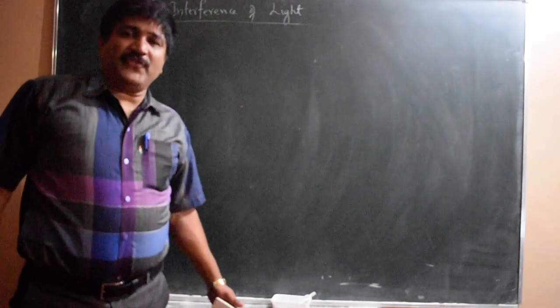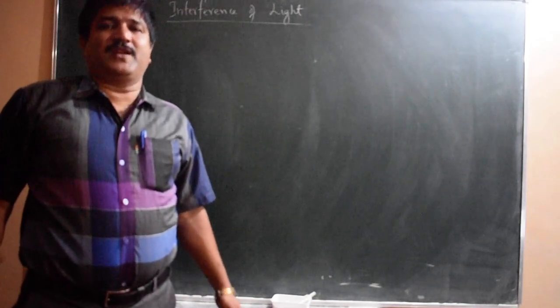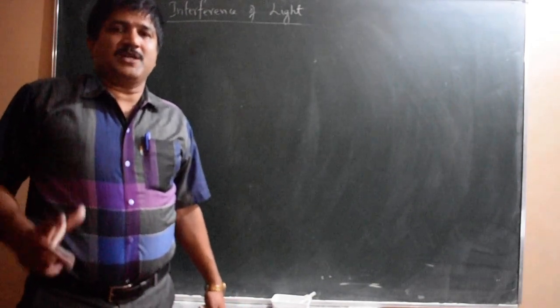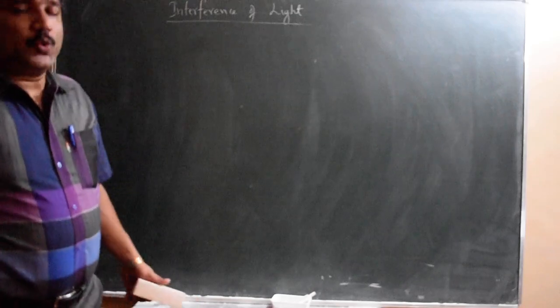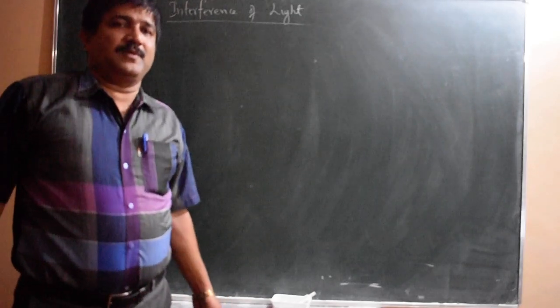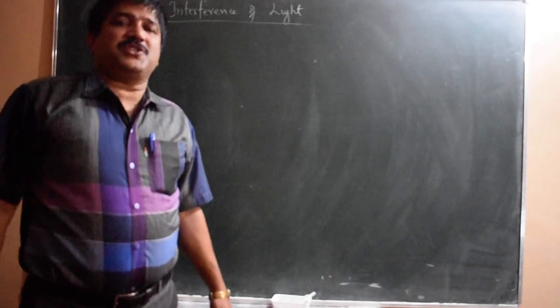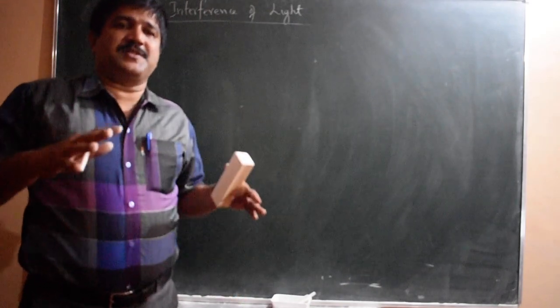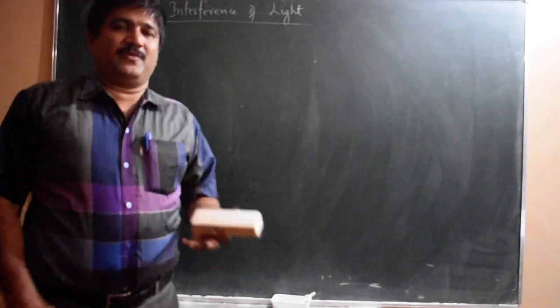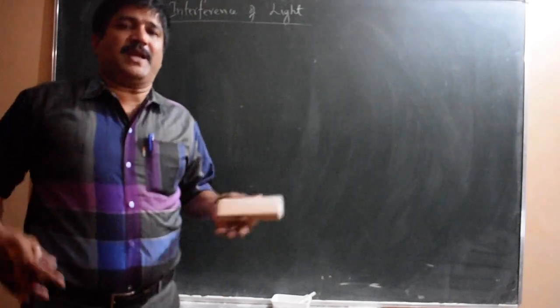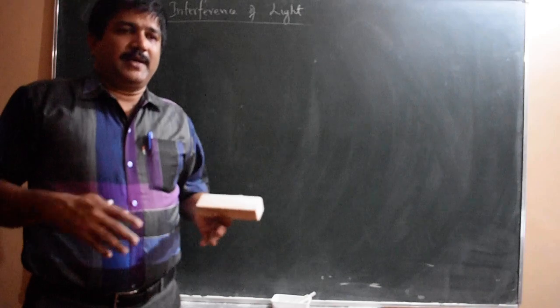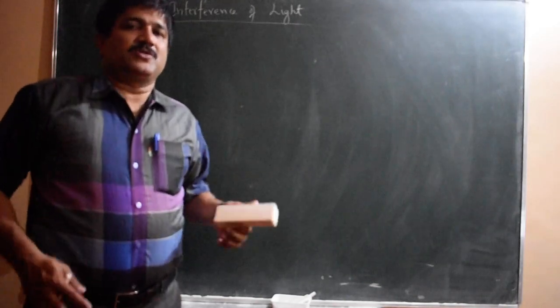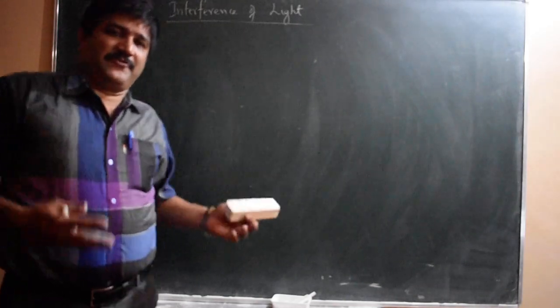It is the modification in the distribution of light energy due to the superposition of two or more light waves. Modification in the distribution of light energy means light energy, after superposing, when light coming from different parts overlaps each other, gives some result. We have to treat light as a wave.